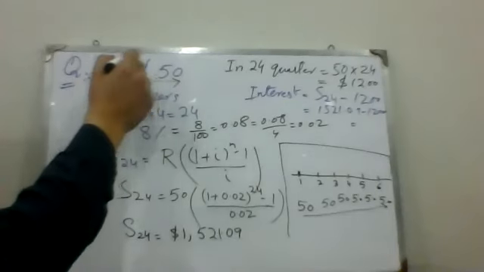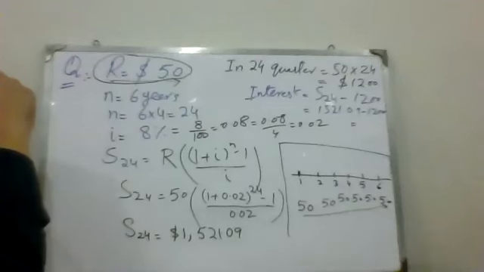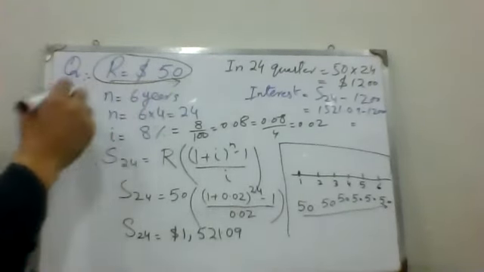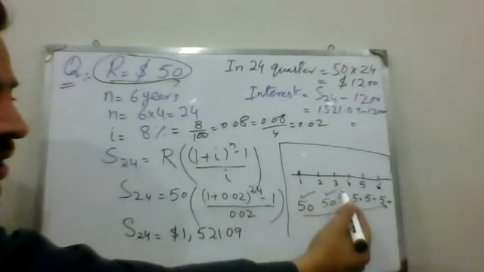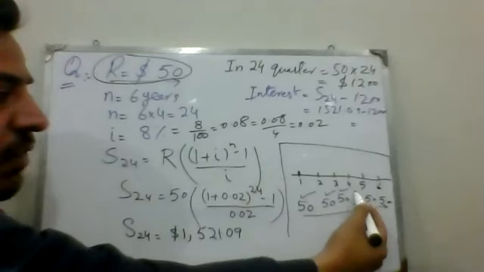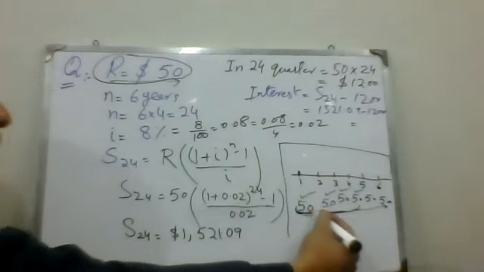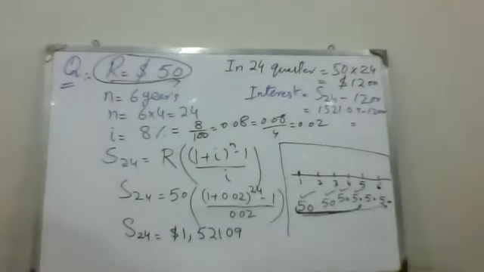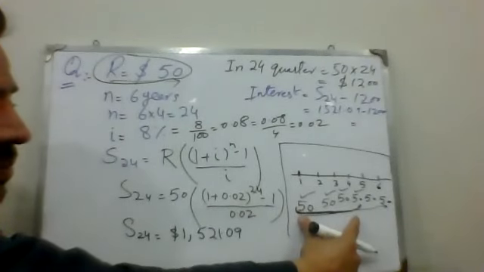Initially, in the first quarter I pay $50. I submitted that $50 in my account. Then in the second quarter, I again put in $50. First quarter is 50, second quarter 50, third quarter 50, fourth quarter 50. The fourth quarter completes 1 year, because in 1 year we distribute it into 4 quarters. That is the amount I submitted in my account in 1 year.